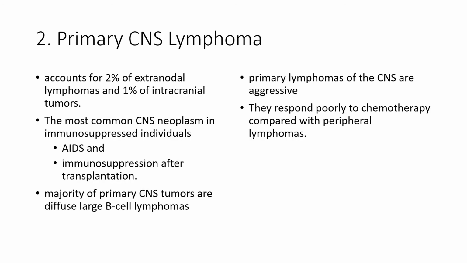Primary CNS lymphomas account for 2% of extranodal lymphomas and 1% of intracranial tumors. Lymphomas are the most common CNS neoplasm in immunosuppressed individuals, such as patients with AIDS and patients with immunosuppression after transplantation. Most CNS lymphomas are diffuse large B-cell lymphomas. They are aggressive and respond poorly to chemotherapy compared with peripheral lymphomas.